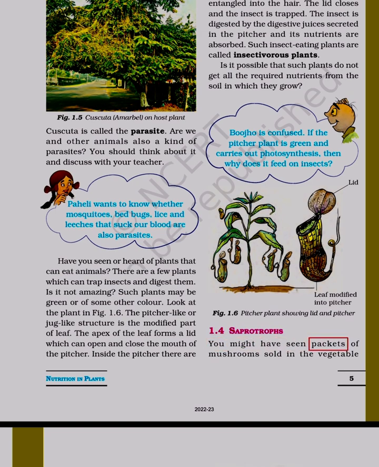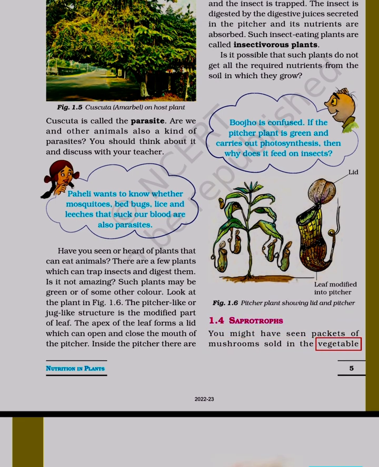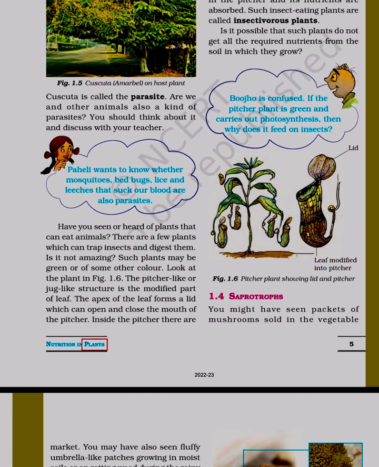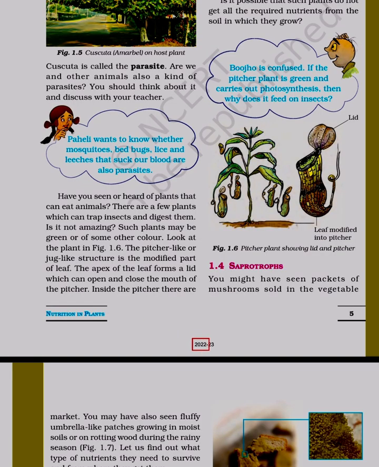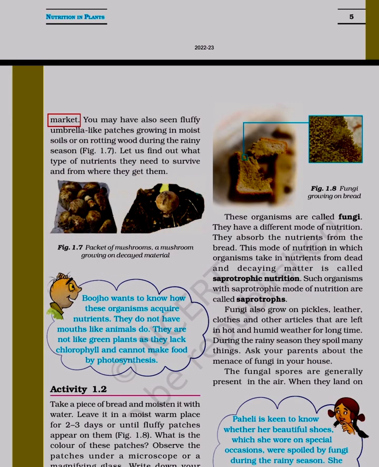1.4 Saprotrophs. You might have seen packets of mushrooms sold in the vegetable market. You may have also seen fluffy umbrella-like patches growing in moist soils or on rotting wood during the rainy season. Figure 1.7. Let us find out what type of nutrients they need to survive and from where they get them. Figure 1.7: Packet of mushrooms. A mushroom growing on decayed material.